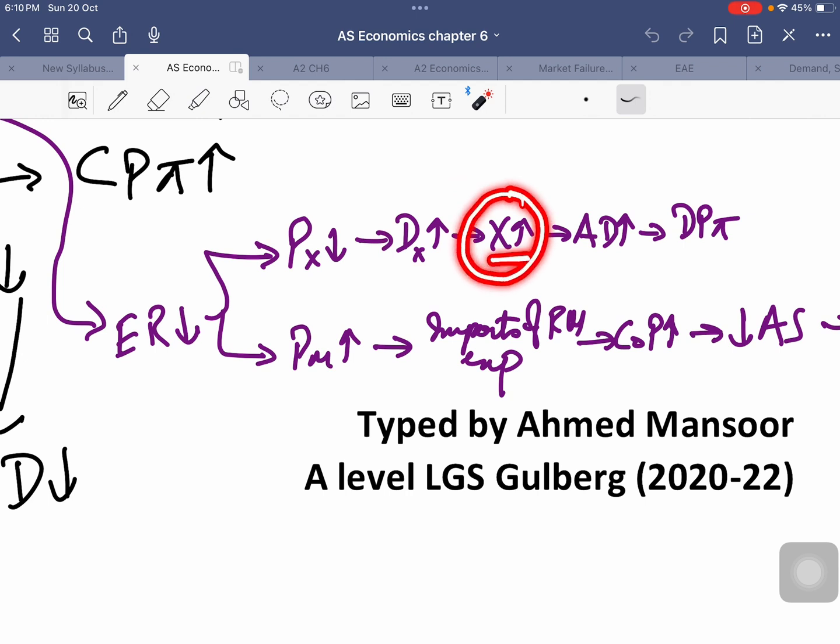Right? When export revenue increases and there is an inflow of money from abroad, our aggregate demand will increase because X is a component of aggregate demand. And when aggregate demand increases, we know that demand pull inflation will take place because aggregate demand will shift to the right.